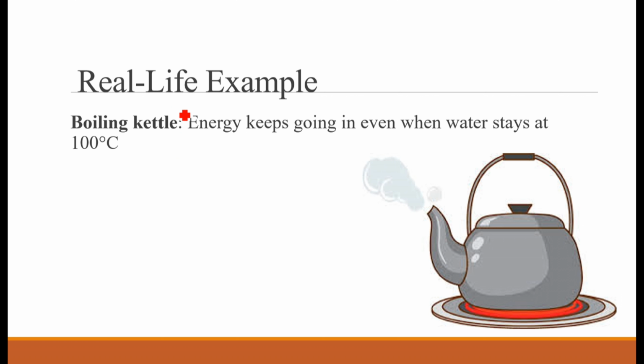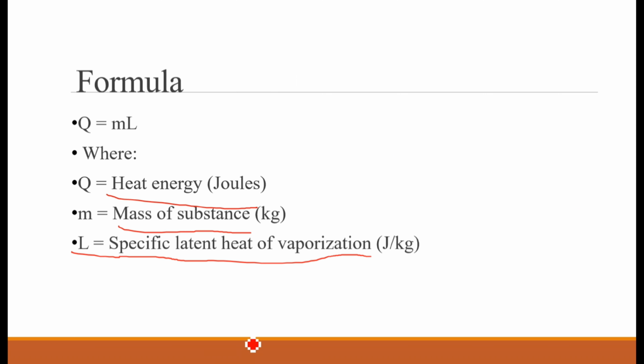We have already seen this example, the boiling kettle, where the water starts boiling at 100 degrees centigrade, but the temperature will not increase after this even if you do not turn off the flame. The energy keeps going in this water, but the water will stay at this temperature, which is 100 degrees centigrade. So that's it for this topic. Keep practicing numericals related to latent heat of vaporization using this formula, which is Q equals mL.